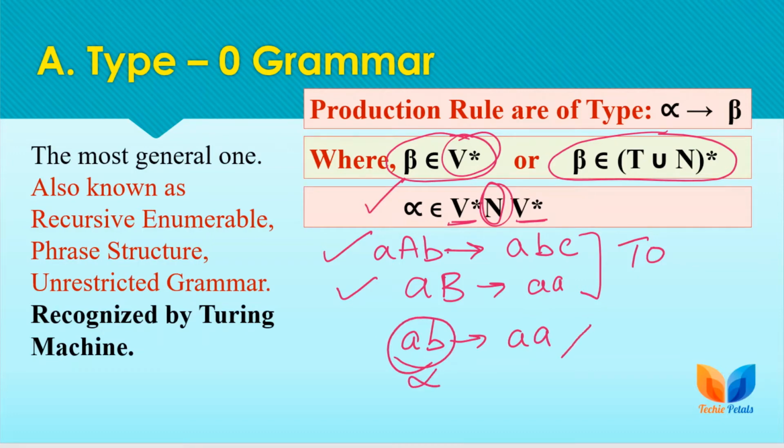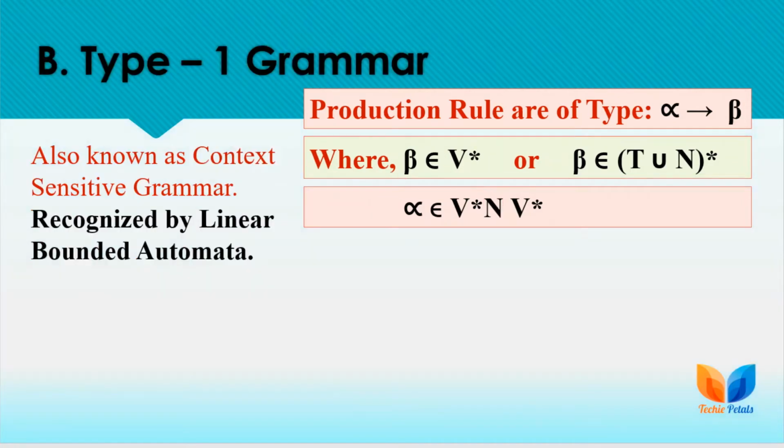total terminals on the left hand side as alpha are not allowed in any grammar. So as type 0 is the unrestricted form of the grammar, the basic restriction is we must have at least one non-terminal on the left hand side, so that we can rewrite that non-terminal with the production rule. Okay, rest is okay. Every other type of rules are allowed in type 0. There is no restriction.